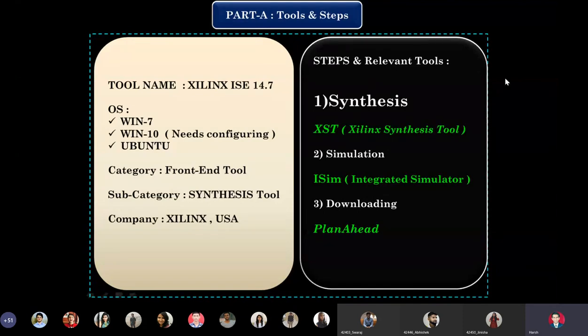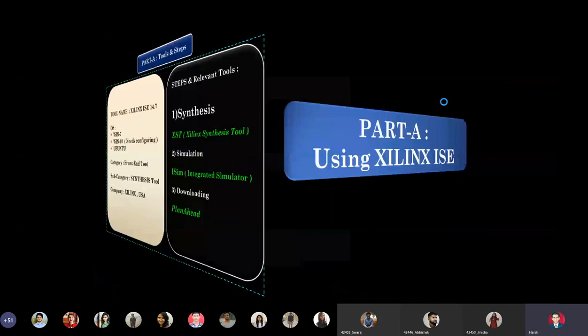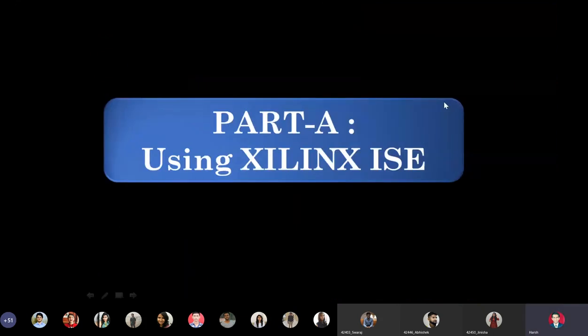So these are the three steps: synthesis, simulation, and downloading, which are performed by three different subtools in the design suite, that is XST, ISIM, and Plan Ahead. Part A. So now I'll give you some snapshots about how the flow goes about. When you are going to perform the Part A assignment, you are going to use the Xilinx ISE tool.